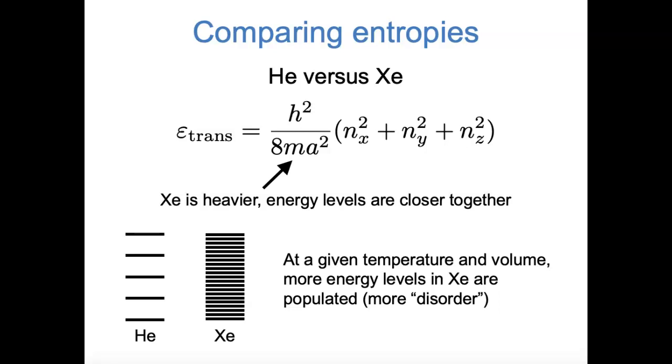If you think about changes in volume, increasing the volume increases the A term in the particle in a box and puts the energy levels closer together. So increasing the volume, again, means more energy levels are accessible because the energy levels are closer together. So more volume means more entropy, consistent with what we said before. All of this fits into the same big picture.